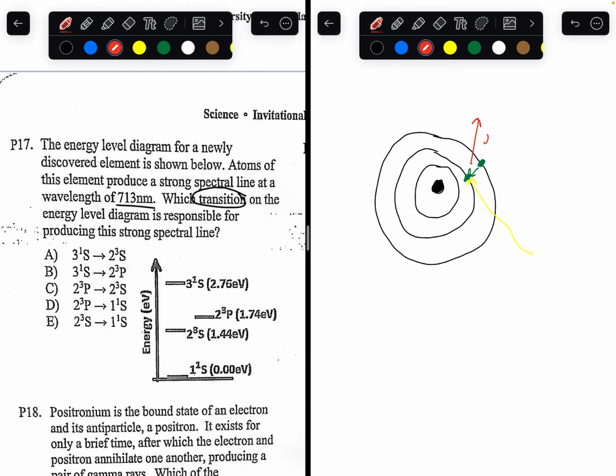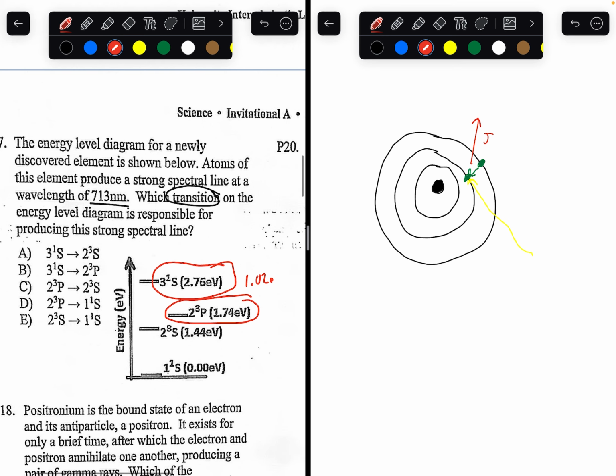If the light goes from 3,1s sublevel to a 2,3p sublevel, it will release 2.76 minus 1.74. So it would release 1.02 electron volts of energy, because that's the difference between these two numbers.